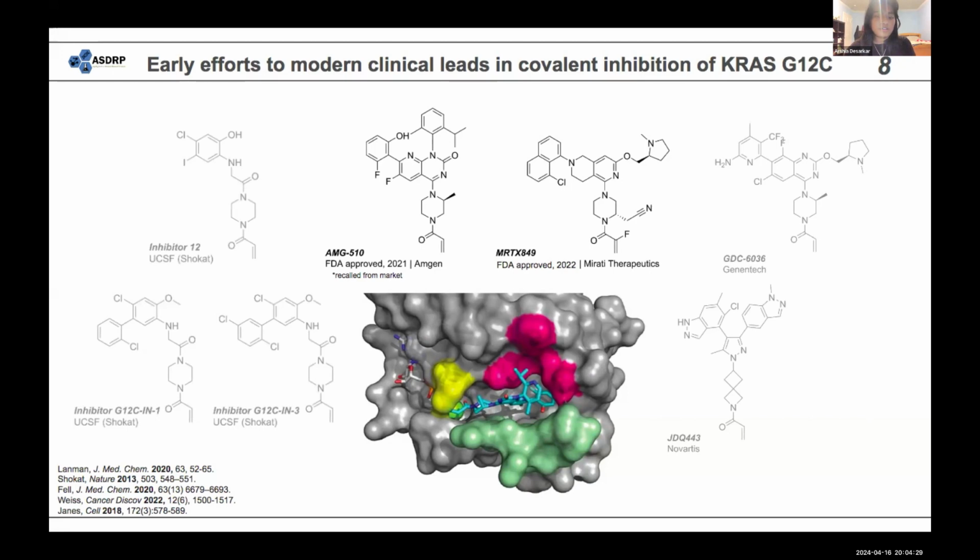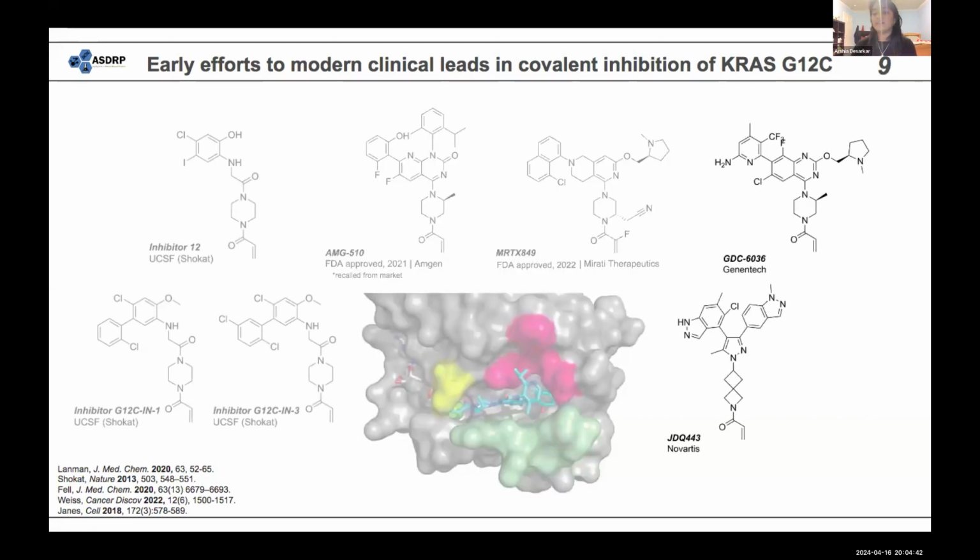And below there is the AMG 510 interacting in the KRAS switch 1 domain, and it is binding to the yellow cysteine 12 residue. And then some more recent compounds, which are promising but haven't been approved yet. So there's Genentech's GDC 6036 and Novartis's JDQ 443.